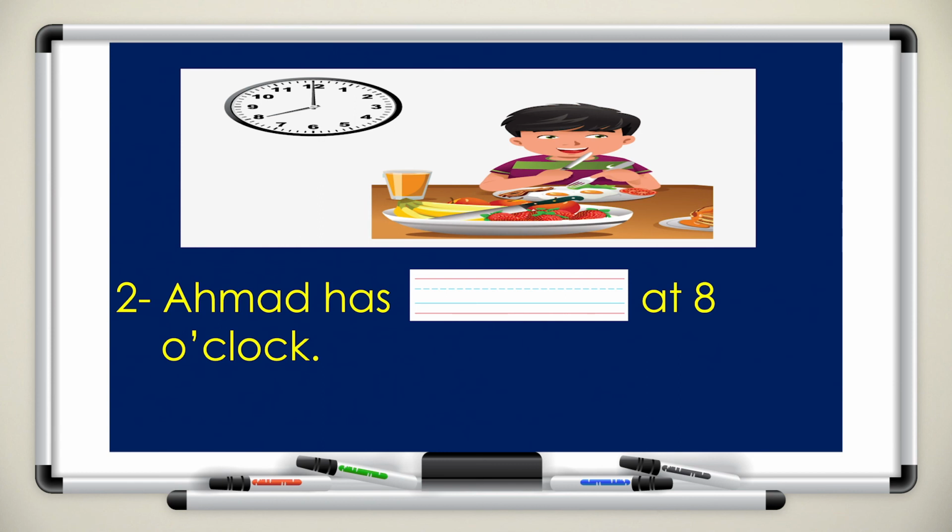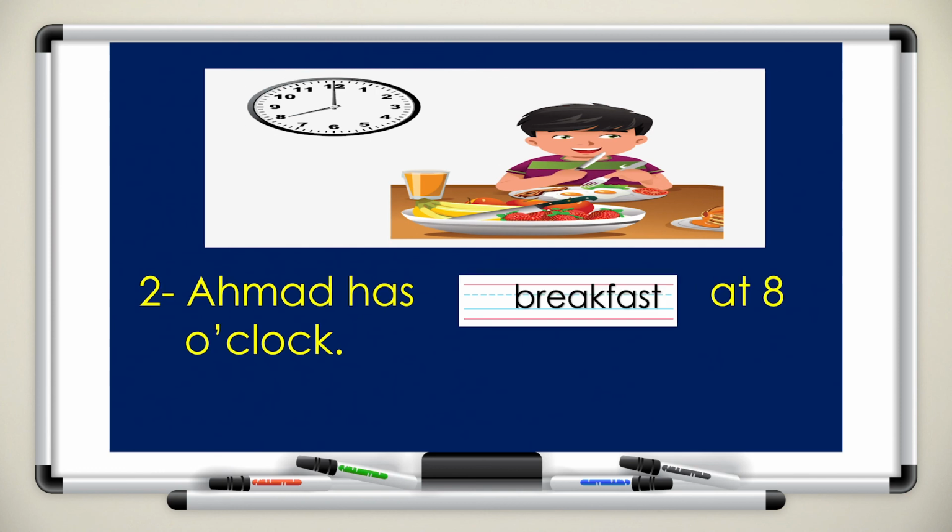Number 2. Look at the picture. Ahmed has blank at 8 o'clock. What is Ahmed having? That's right. Ahmed has breakfast at 8 o'clock.